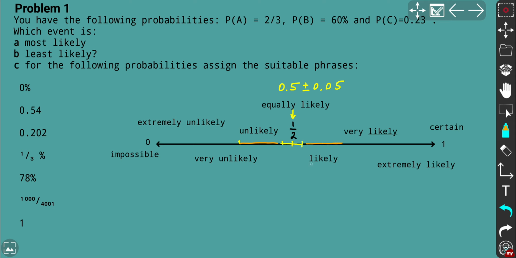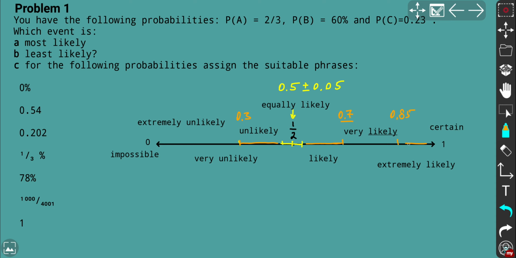I think it's between 0.3 to 0.5, let's say 0.7, maybe 0.68. So very likely if events are between 0.7 to, let's say, 0.8 probably, and extremely likely is the rest, maybe 0.85.